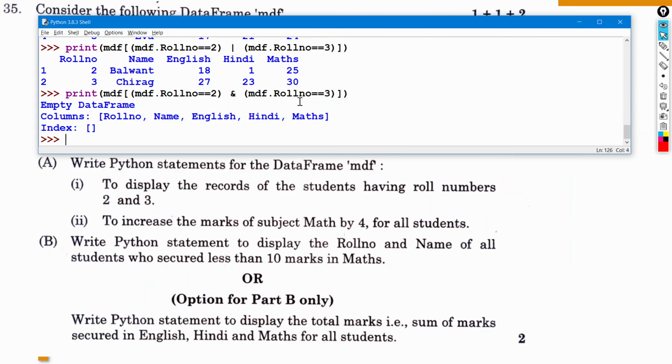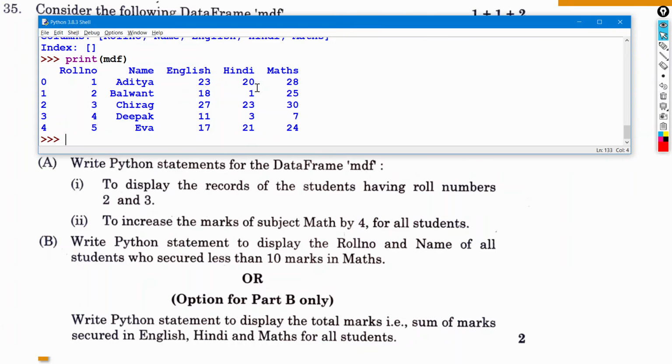Next is to increase the marks of, I'll just again print that MDF. Sorry, MDF. Yeah. So we have this data frame. Next question was to increase the marks of subject maths by 4, meaning we have to increase maths marks by 4. So we'll just put MDF.maths is equal to MDF.maths plus 4. Simple, this is the answer for this. MDF.maths is equal to MDF.maths plus 4.